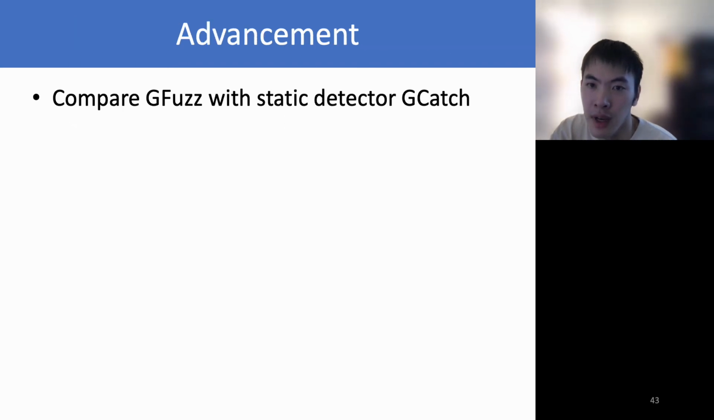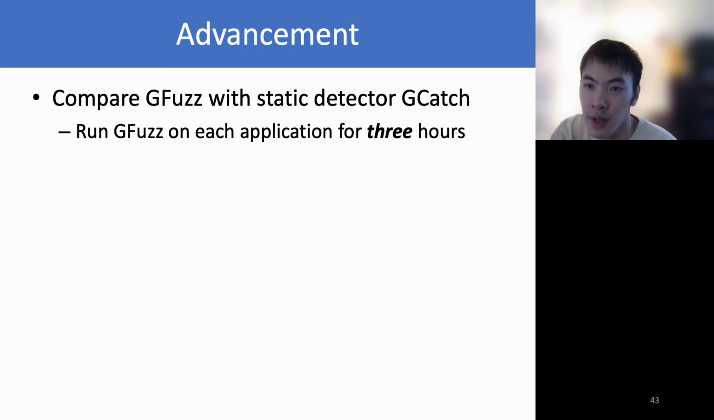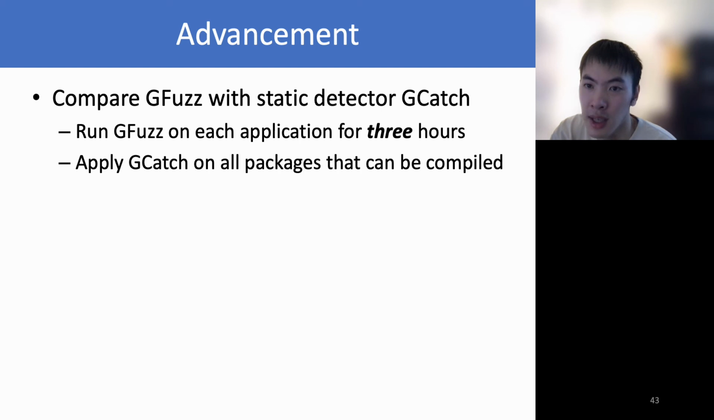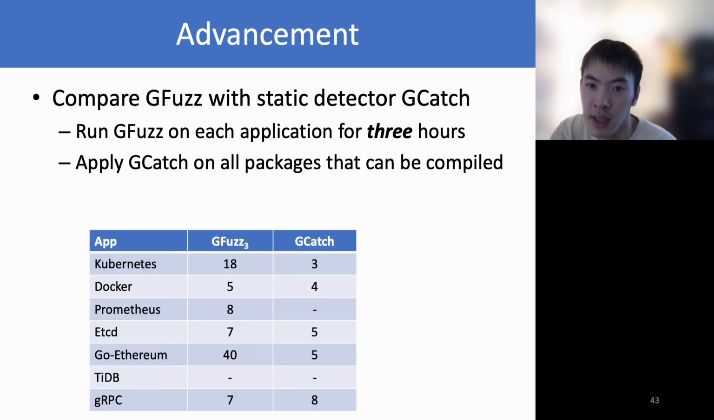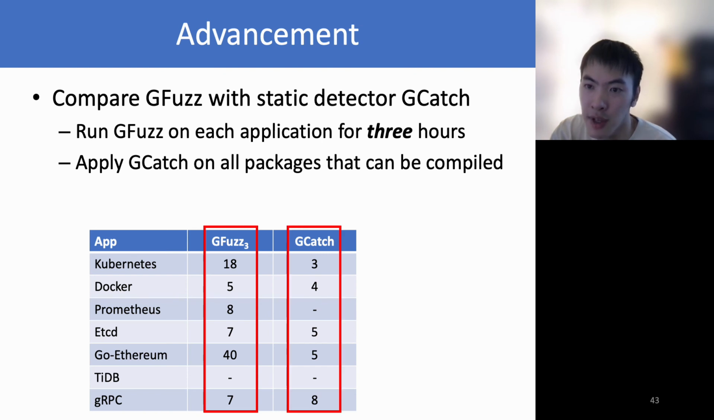We compare GFuzz with the state-of-the-art Go concurrency bug detector, Gcatch. Since fuzzing is a continuous process, we run GFuzz for 3 hours. While Gcatch is a static tool, we use it to analyze all packages that can be compiled. Overall, GFuzz detects 85 bugs in the first 3 hours. Gcatch detects 25 bugs. GFuzz detects significantly more bugs than Gcatch.